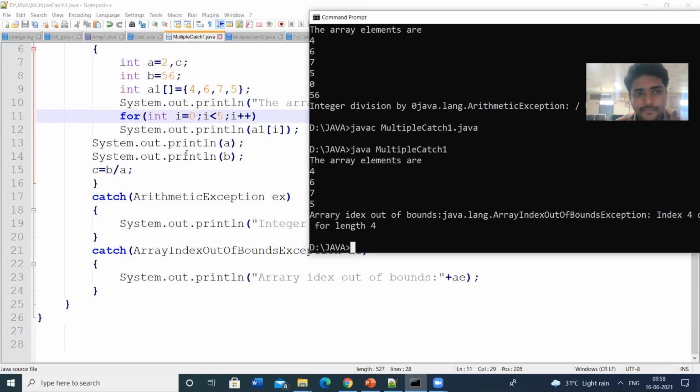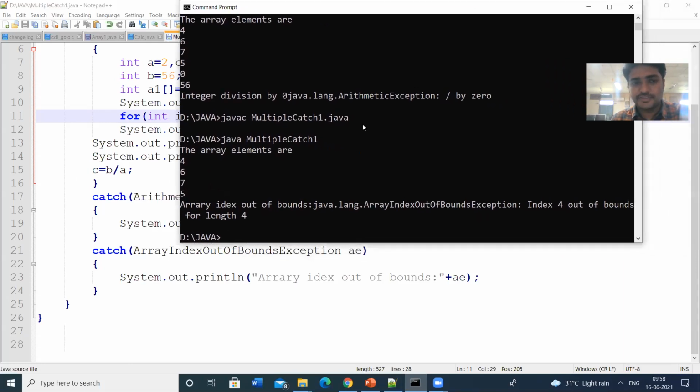So we are getting some output, because this exception is not raised. Next we are getting the array index out of bound exception. We have written a printf, that exception is plus AE. It prints java.lang.ArrayIndexOutOfBoundsException: Index 4 out of bounds for length 4.